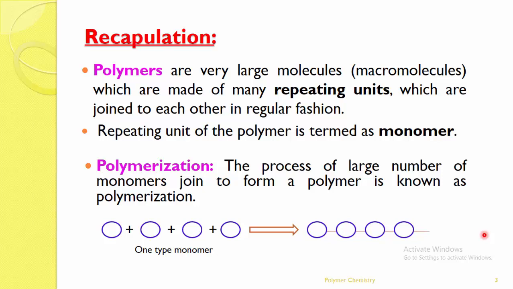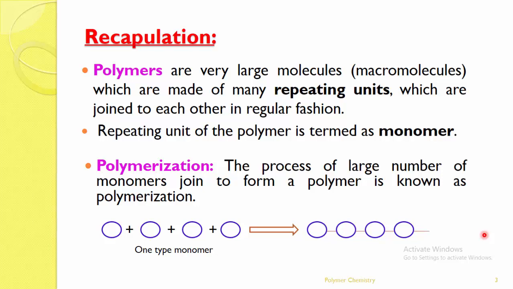In yesterday's lecture, we studied the definition and the concept of a polymer, what is meant by a polymer and how it is formed. Polymers are very large molecules, macromolecules, made up of many repeating units, called monomers, joined to each other in a regular fashion. These repeating units of the polymer are termed monomers, so polymers are made up of a large number of monomers.